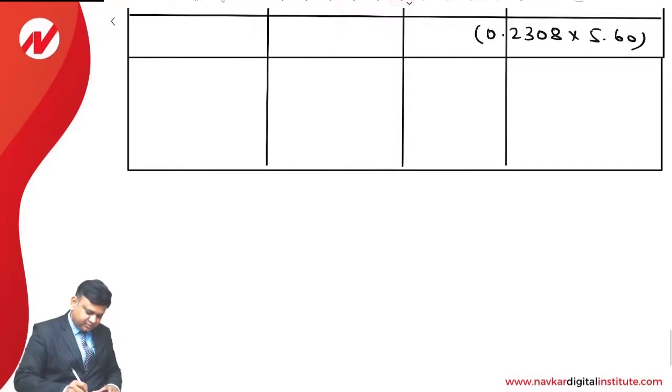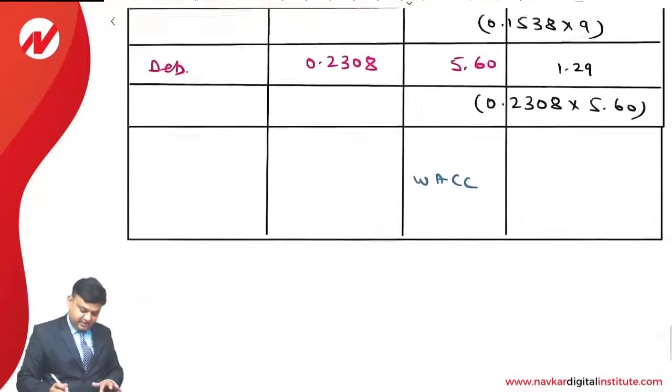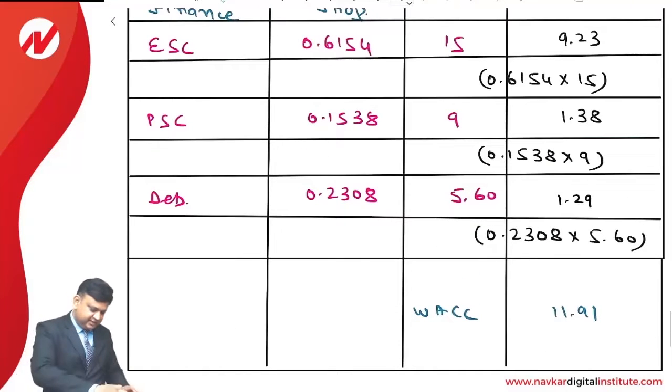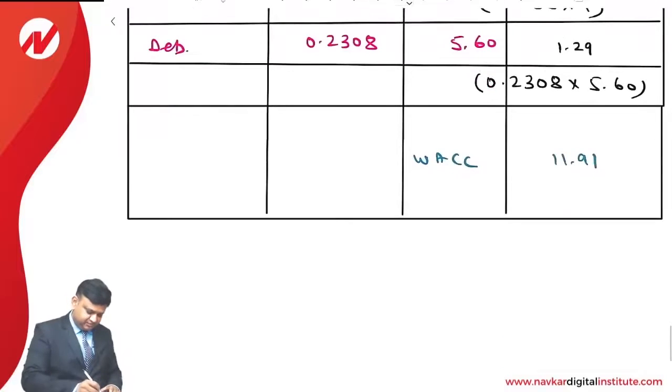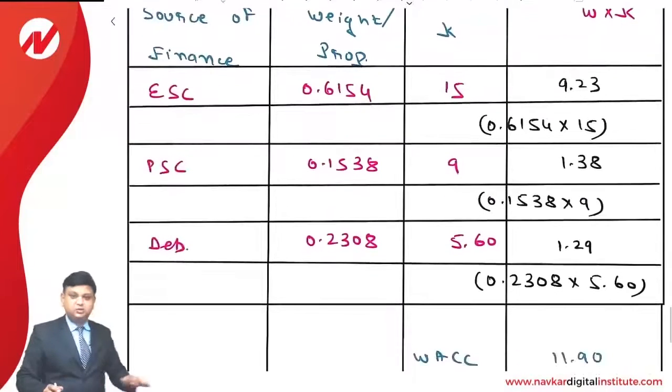Based on this, we can compute the weighted average cost of capital. Total is 11.91. That is 9.23 plus 1.38 plus 1.29, okay, 11.90. That is the way weighted average or overall cost of capital can be calculated using the existing capital structure.